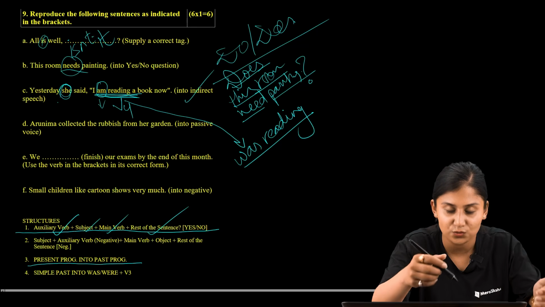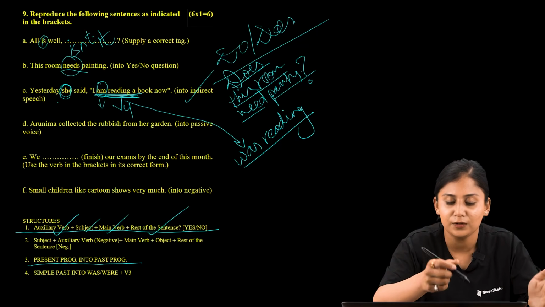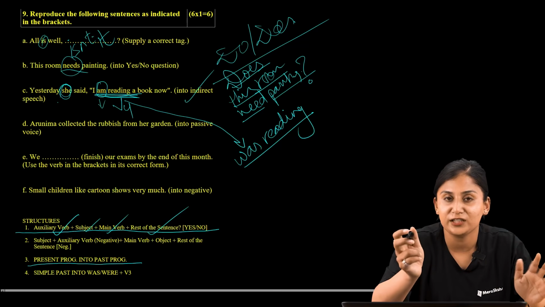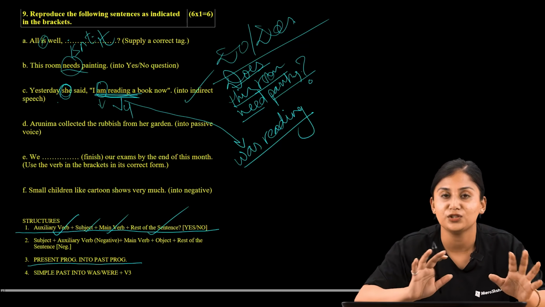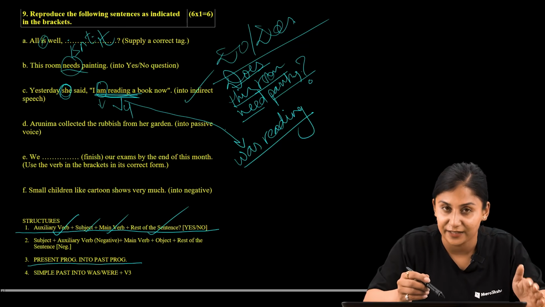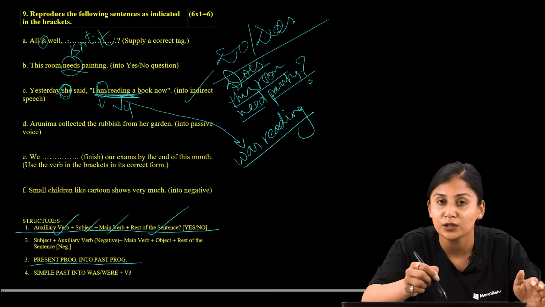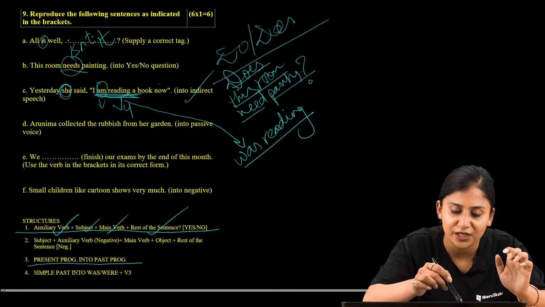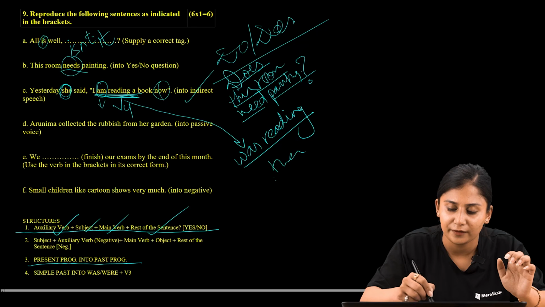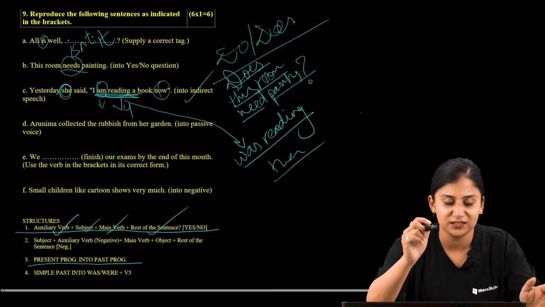Now let us change into past progressive form. We have already changed the verb. Now let us change the other ideas. Yesterday she said that she was reading a book then. "Now" changes into "then". Now let us move to the next number, that is number D.